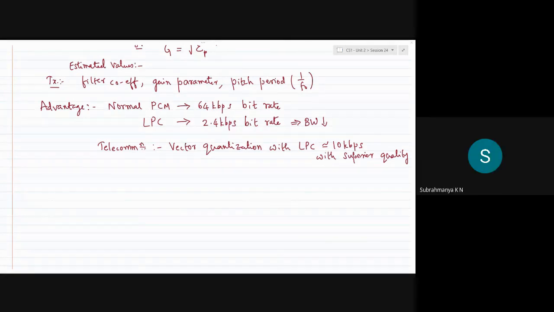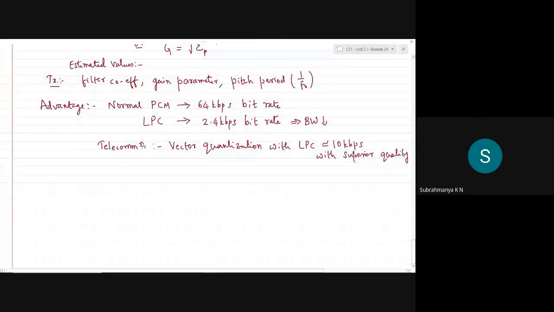How can increasing the bit rate increase the quality? We are passing only a fixed number of parameters, the gain parameter is constant. So by increasing the coefficients, can we increase the quality?